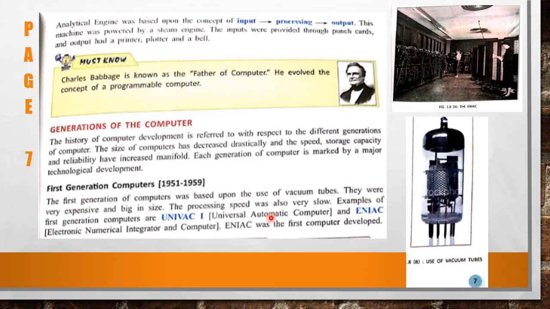Examples of the first generation computer are UNIVAC 1, Universal Automatic Computer, and ENIAC. ENIAC means Electronic Numerical Integrator and Computer. ENIAC was the first computer developed. So here are the pictures of ENIAC and vacuum tubes. So these vacuum tubes are used in first generation computer. Remember this statement.